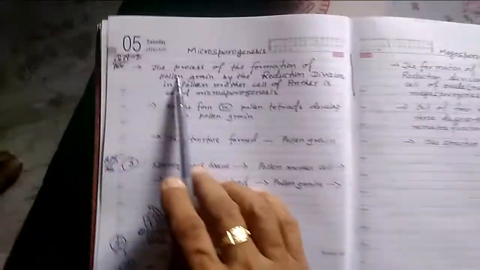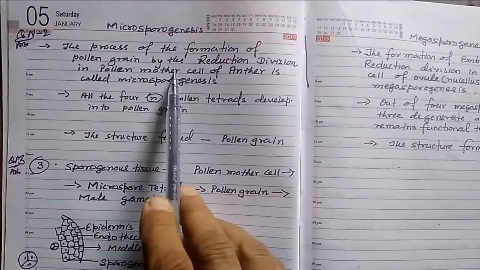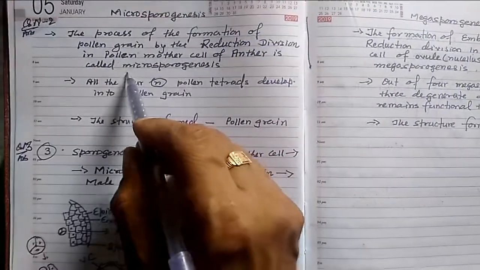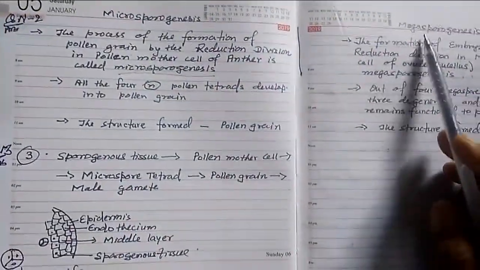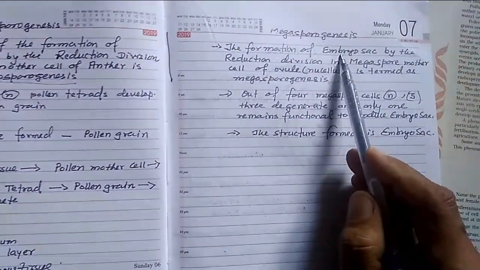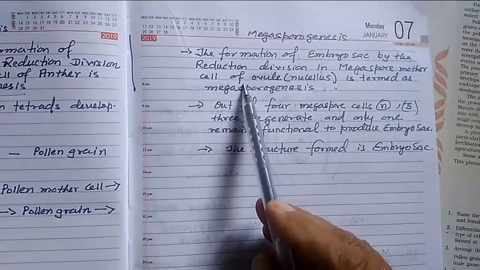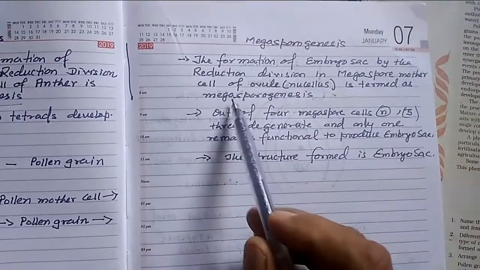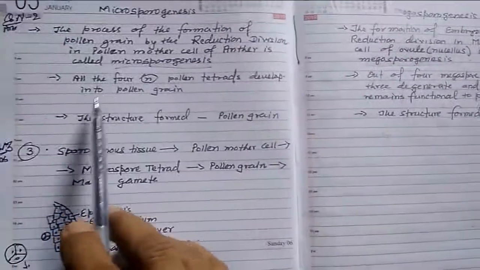Okay, so let us see the answer. The process of formation of pollen grains by the reduction division in the pollen mother cell of the anther is called microsporogenesis. The formation of the embryo sac by the reduction division in the megaspore mother cell of the ovule, adjacent to the nucellus, is termed megasporogenesis.